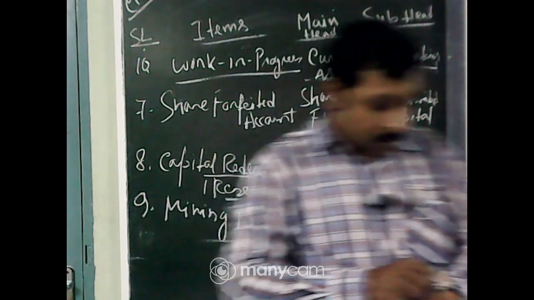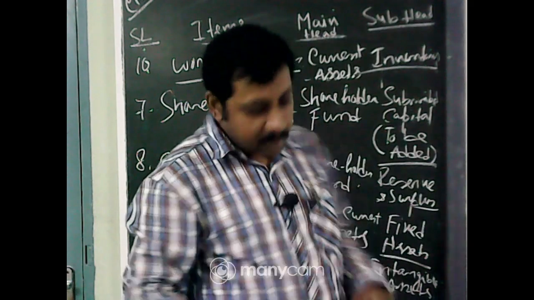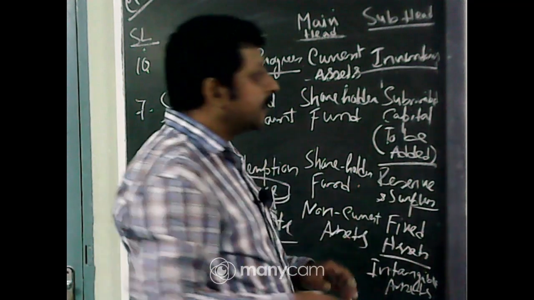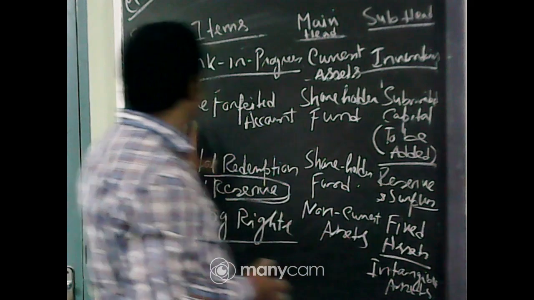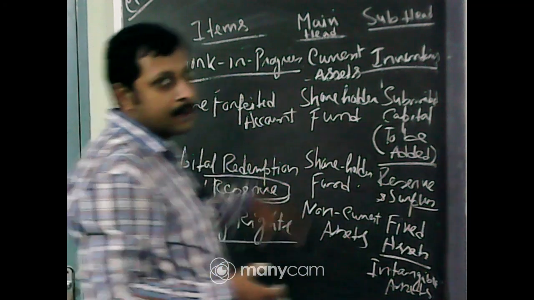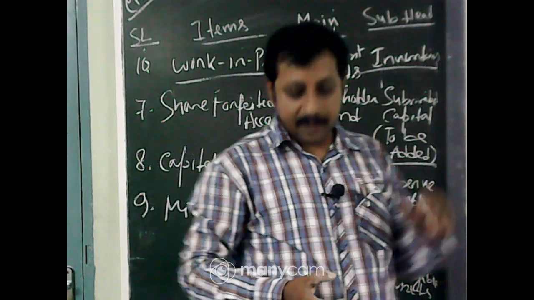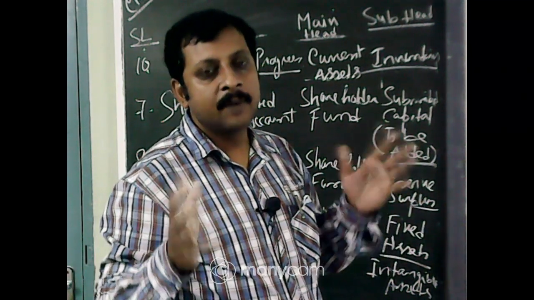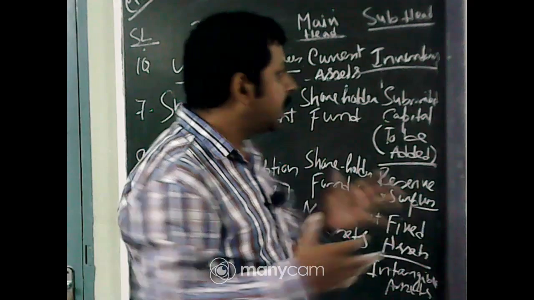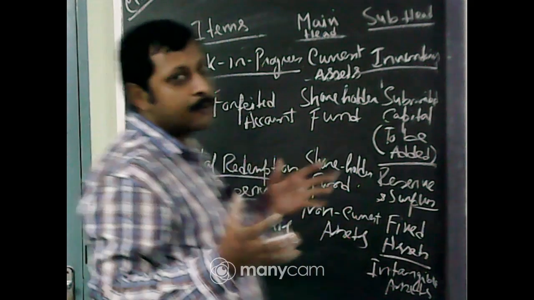Hope you understood today. Of now, this type of practical example we will do again in 1 and 2, so that some of the items are cleared. There are a lot of different types of items in the balance sheet. We have done a few items which generally come in your board exam.